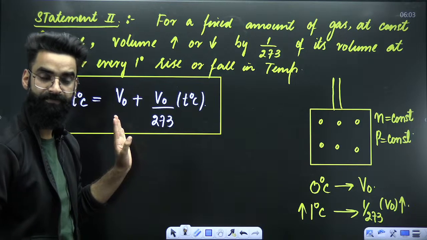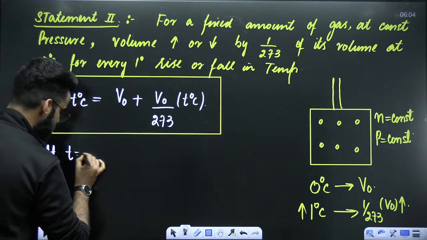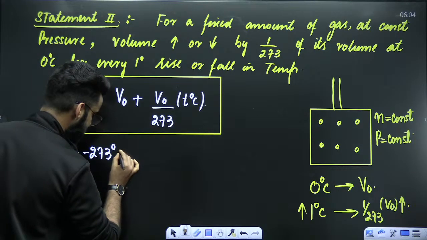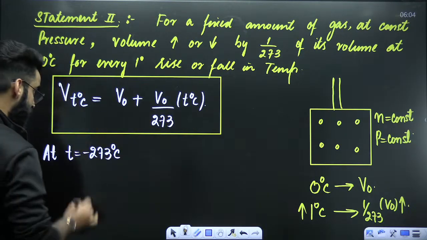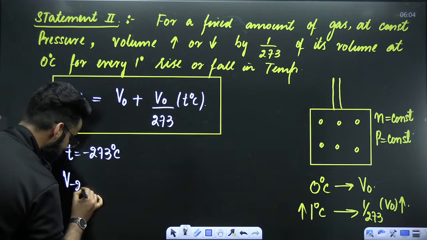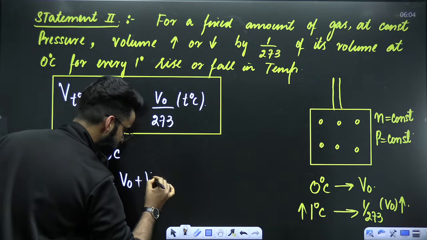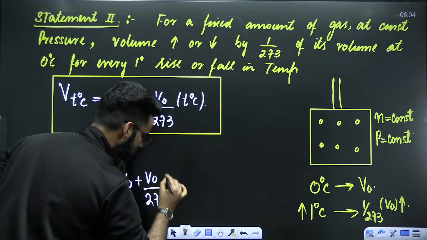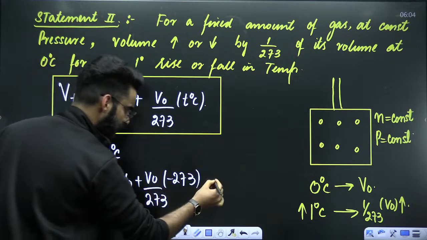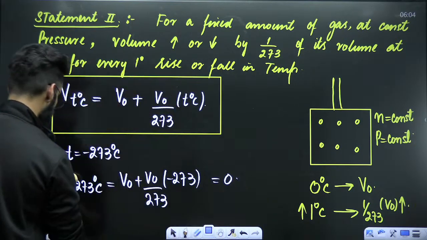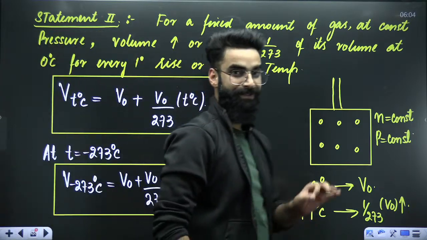Okay? Perfect. Now, my dear students, if you keep the temperature of the gas as minus 273 degrees centigrade, what's going to happen? I'll say the volume of the gas at minus 273 degrees centigrade will be equal to V naught plus V naught divided by 273 multiplied by minus 273. 273 cancels. V naught minus V naught comes out to be 0. And let me tell you, that temperature